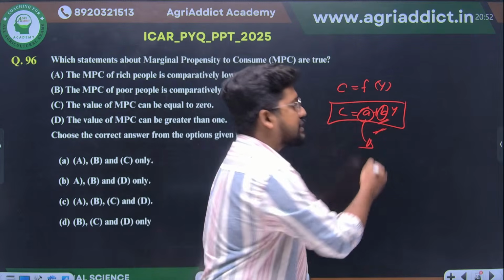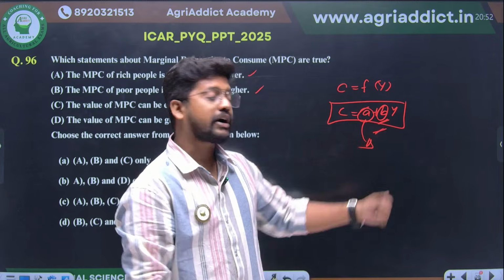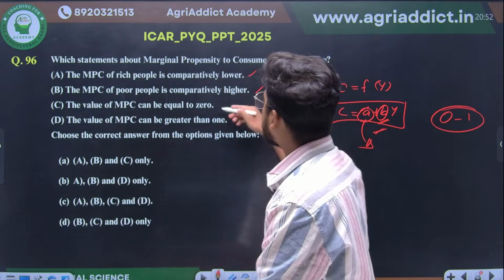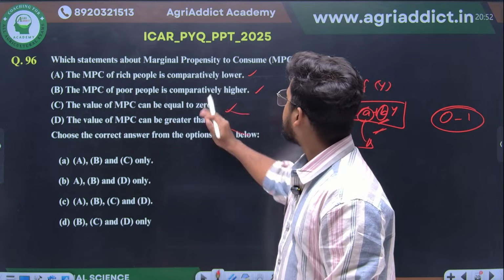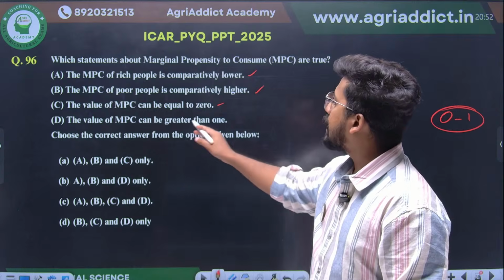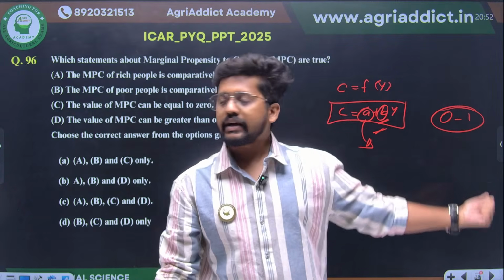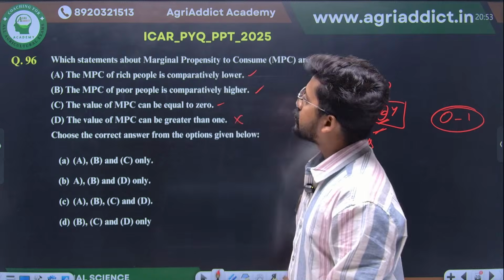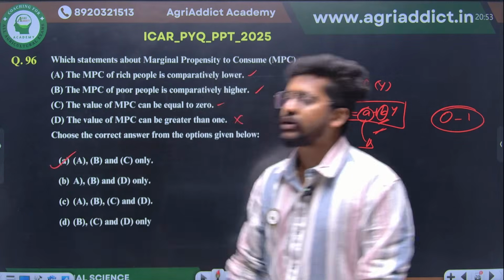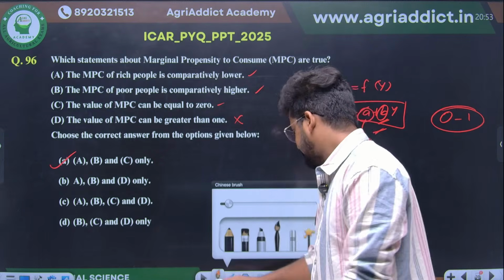B value can be 0, right? And we have studied another thing: the range of marginal propensity to consume is from 0 to 1. Therefore, option C is also correct. What about option D? Value of MPC can be greater than 1? No, we have studied the range 0 to 1, right? Therefore, D is incorrect. So A, B, C are correct. Option A will be your correct answer here.